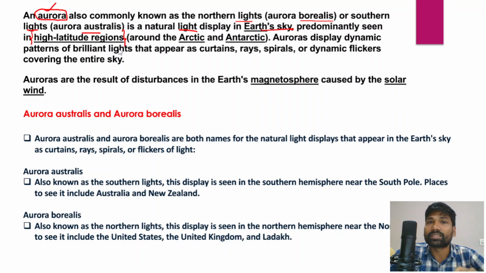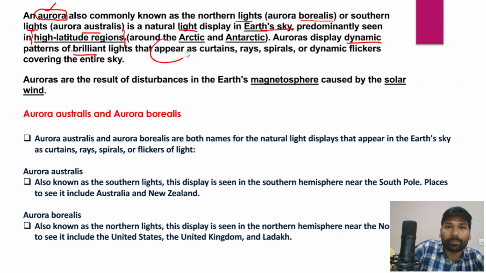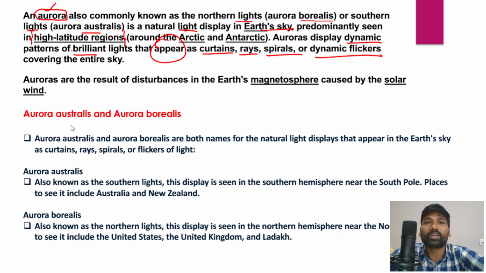So these auroras can be observed in high latitude regions, both Arctic and Antarctic. Auroras display dynamic patterns of brilliant lights that appear as curtains, rays, spirals, or dynamic flickers, and they usually cover the entire sky, right?